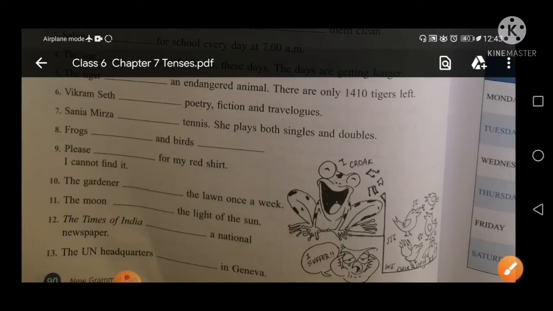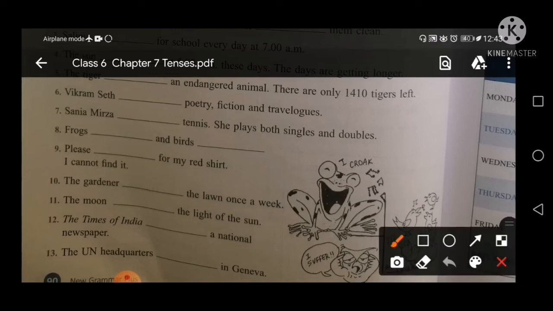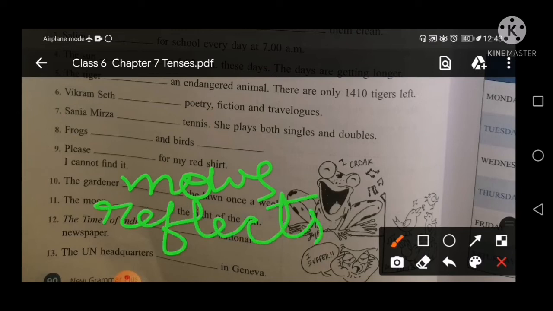And point number 10 is the gardener. The gardener mows the lawn once a week, mows. And next, the moon reflects the light of the sun, reflects. The Times of India, a national newspaper. So Times of India is a singular subject. We will use here singular verb is. The Times of India is a national newspaper.